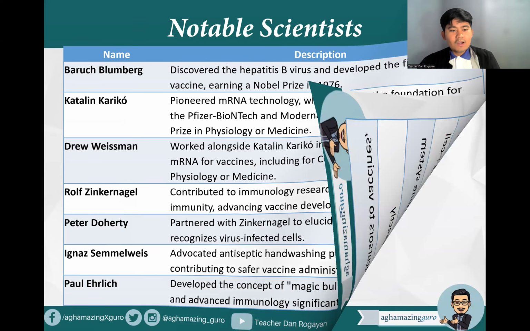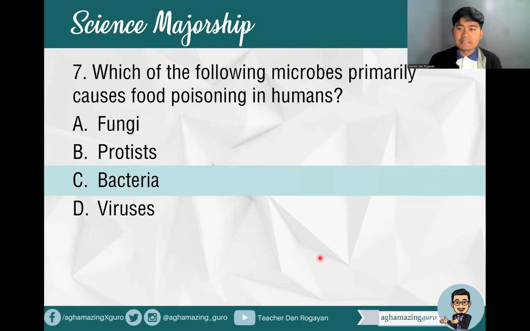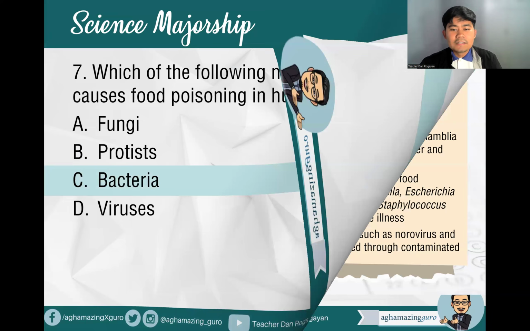Alright? Okay, number seven. Which of the following microbes primarily causes food poisoning in humans? So what's your answer, future top notchers? What are the microbes which primarily cause food poisoning? Okay? So that's correct. That is, of course, bacteria. So that is what we will answer in the board exam.